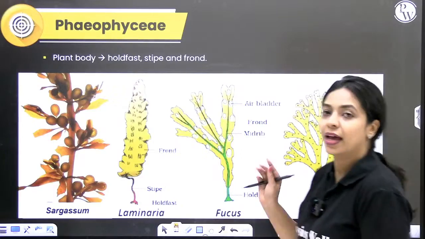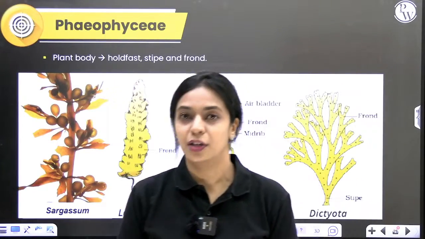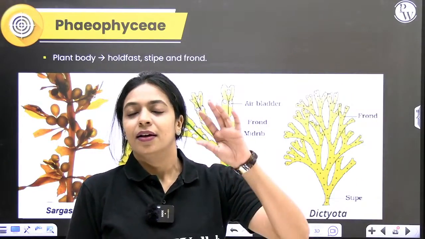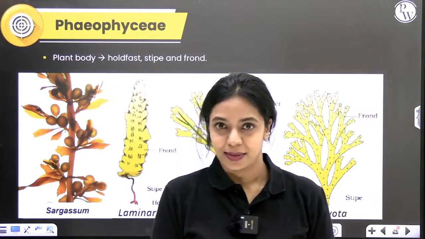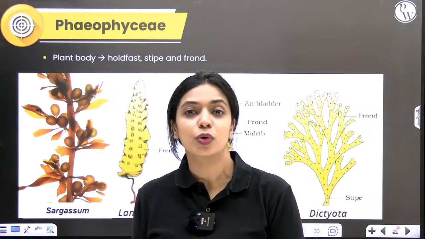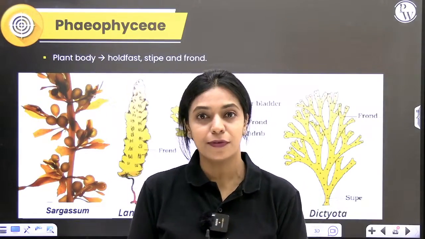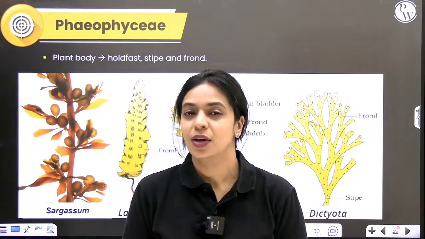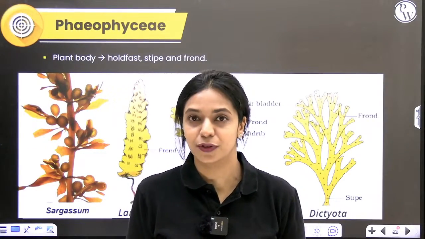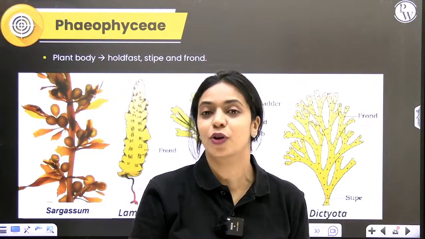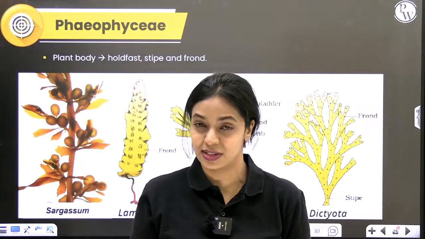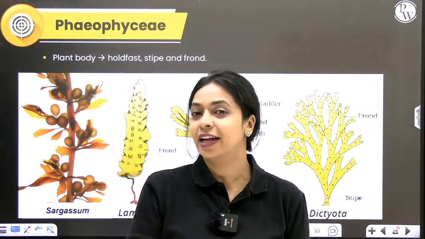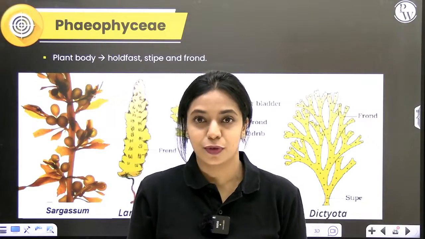Now, in these brown algal plant bodies, you will find 3 distinct parts. You do not have true root, stem and leaves, but you do find root-like, leaf-like, stem-like structures. What is the function of the root? It is to attach to the substratum. Of course, it helps in absorption of water and minerals, but another important function of roots is anchorage.